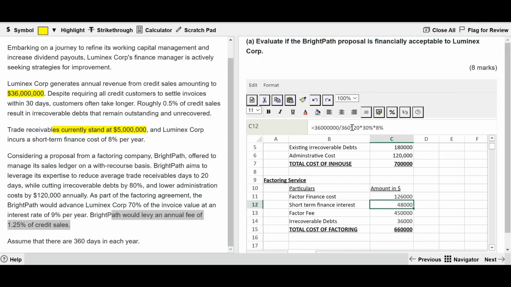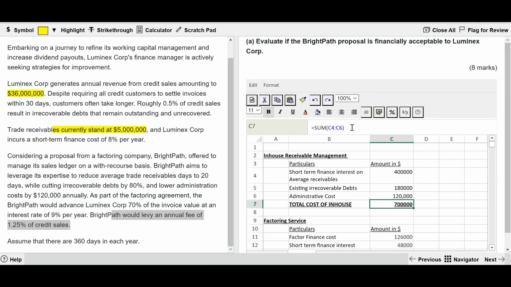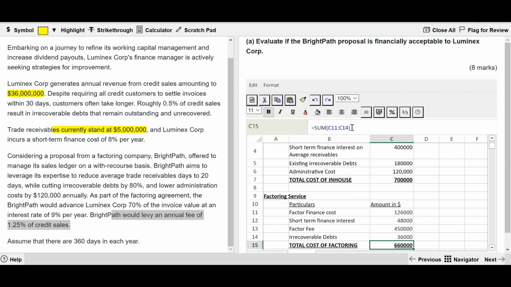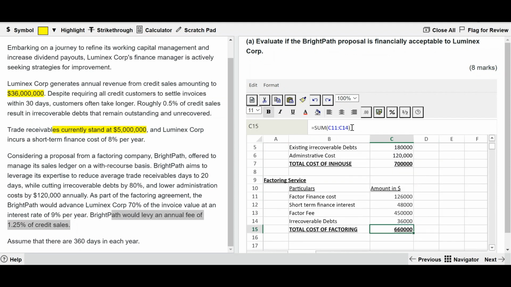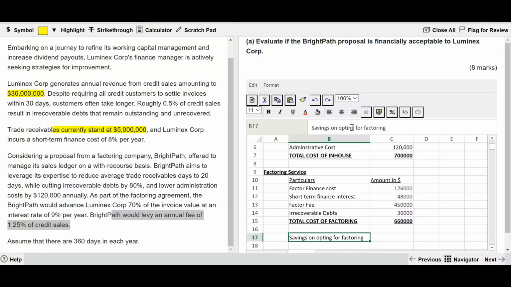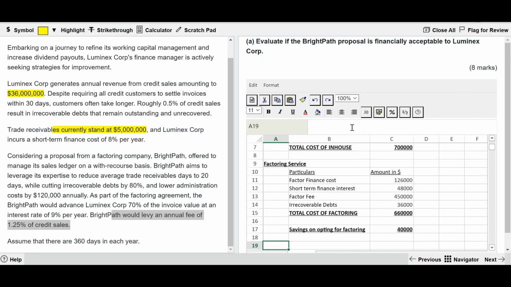Now, how much do we have? The cost of in-house, when we do it in-house, it is 700,000, and the cost when we do it with the help of a factor, it is 660,000, which means we are going to save. So the savings on opting for factoring, how much is the savings? The difference between 700,000 minus 660,000, there is a 40,000 saving on factoring. Our comment is going to be what? Yes, it is financially acceptable to Luminex company. There is a net benefit, there is no cost. The factor arrangement is therefore financially acceptable.